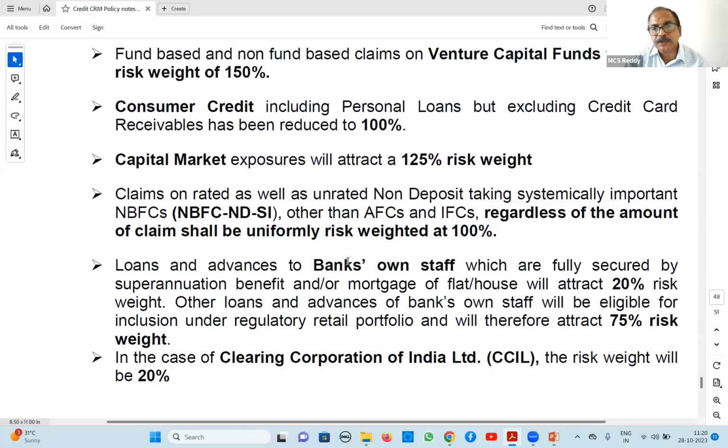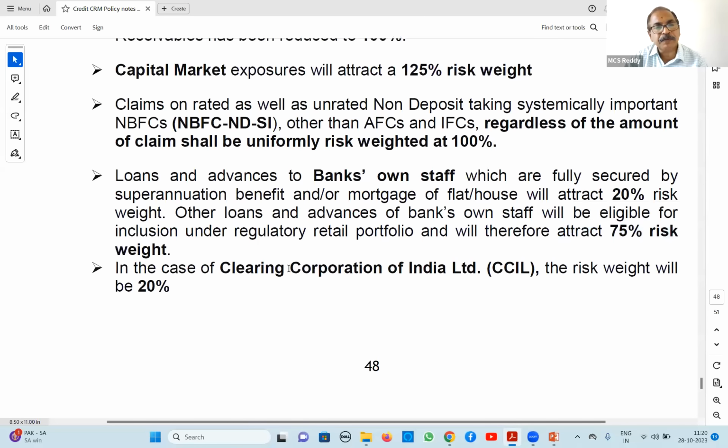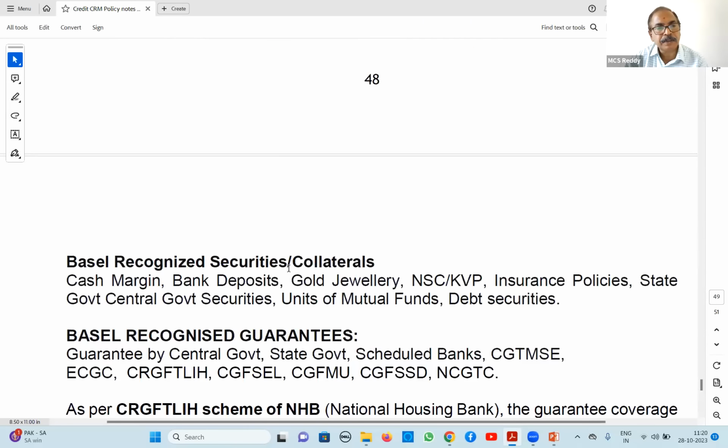Next, bank staff. Generally, if it is secured by terminal benefits, then 20%. Not secured by terminal benefits, 75% regulatory retail. This is for bank's own staff. Clearing Corporation of India, 20% risk weight.